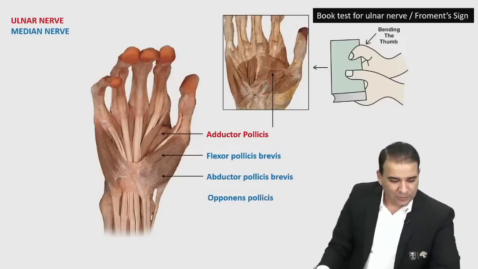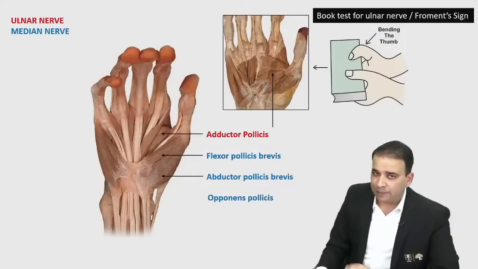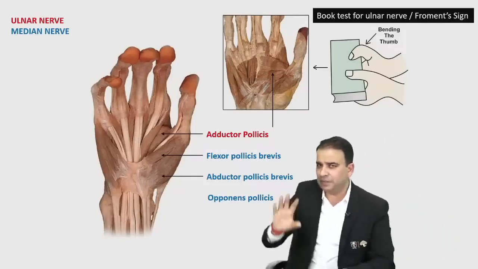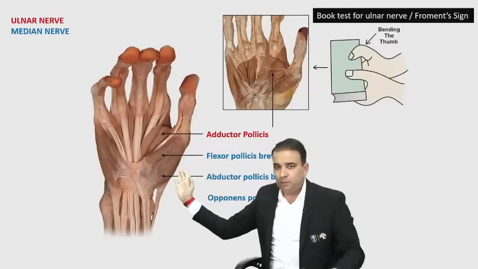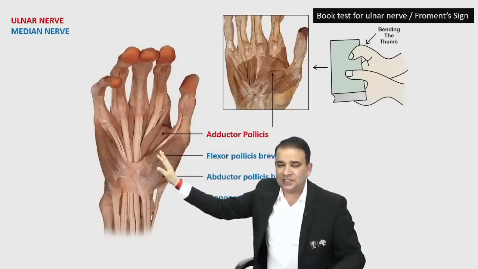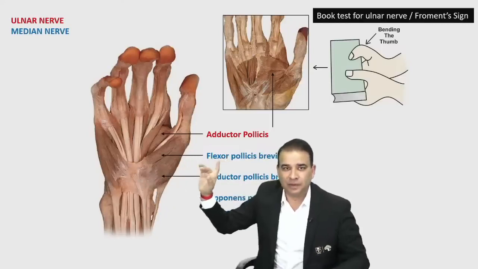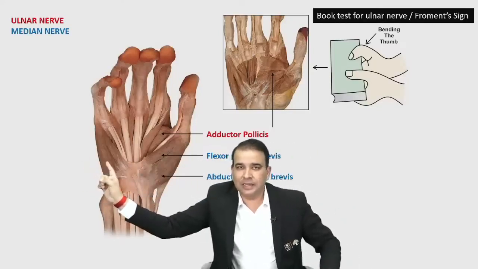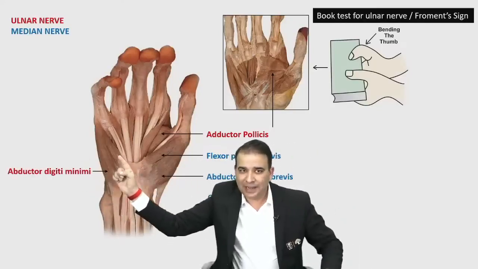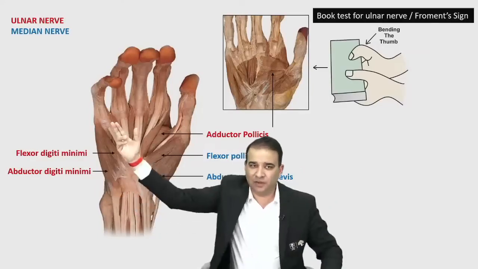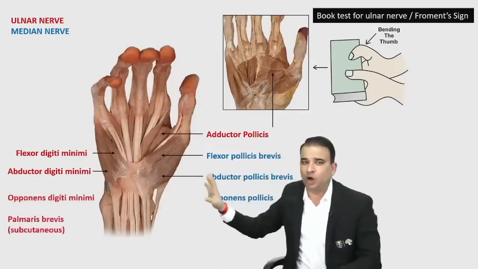Moving to the other side, guys, we have the hypothenar muscles. When you look at the hypothenar muscles, the principle is the same. The muscle more outside is abductor, the muscle more inside is flexor, and the one which is deep is opponens. Simple. The muscle more outside, this one here, is abductor. The muscle more inside is flexor digiti minimi. That's for the little finger, obviously. Opponens you won't see. That is opponens digiti minimi.